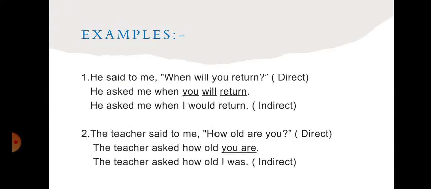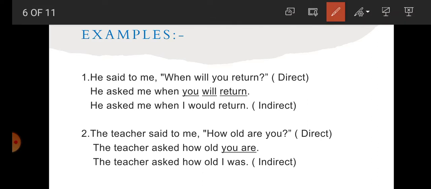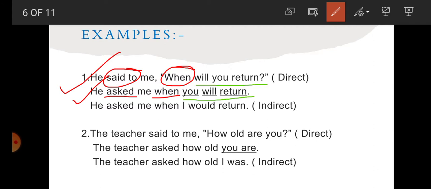So example number 1. Question number 1, he said to me, when will you return? Students, first of all we will change said to into asked, because said to is past tense, so we will write asked. Step 1, he asked me. Now what is the question word here? When. So write when here. Now after that, what is left here, change it into an affirmative sentence. You will return. We make it an affirmative sentence.